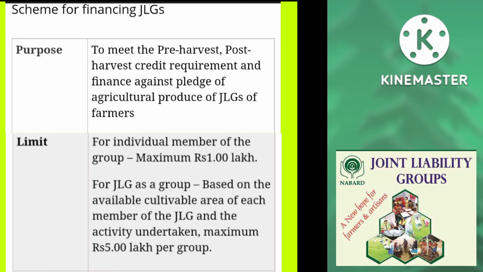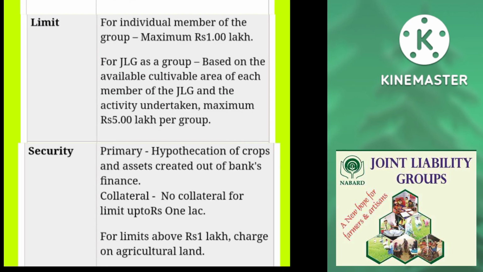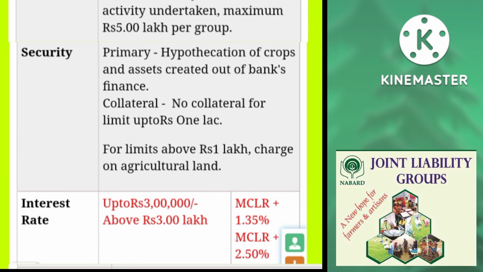For JLG as a group, based on the available cultivable area of each member of the JLG and the activity undertaken, maximum rupees 5 lakh per group. Security: primary hypothecation of crops and assets out of bank's finance. Collateral: no collateral for limits up to rupees 1 lakh. For limits above rupees 1 lakh, charge on agricultural land.